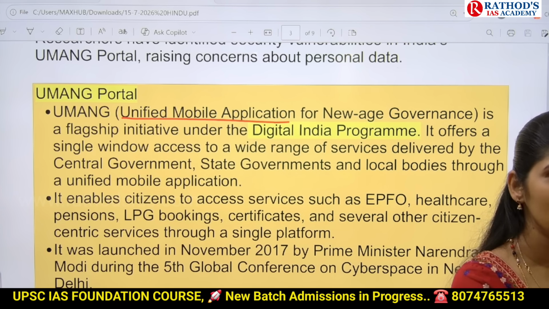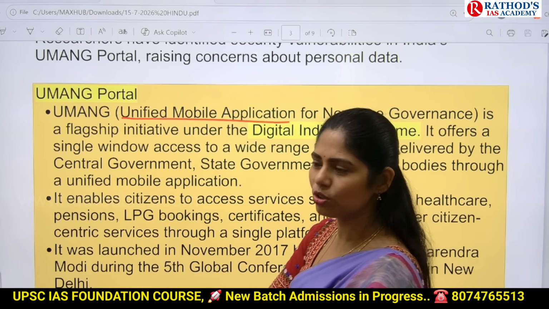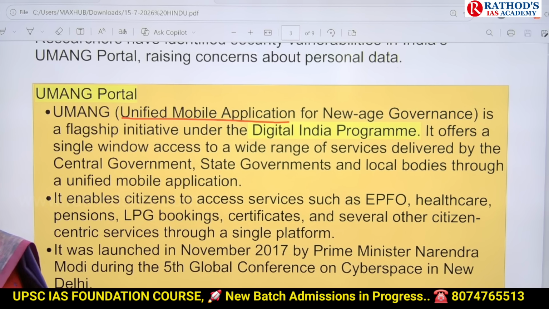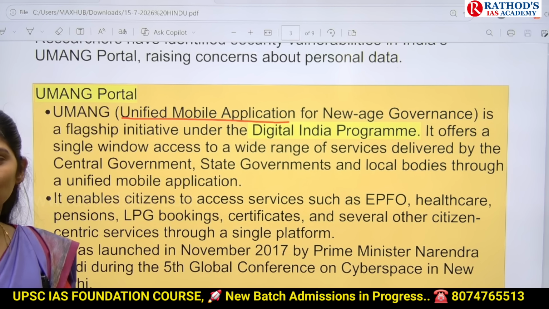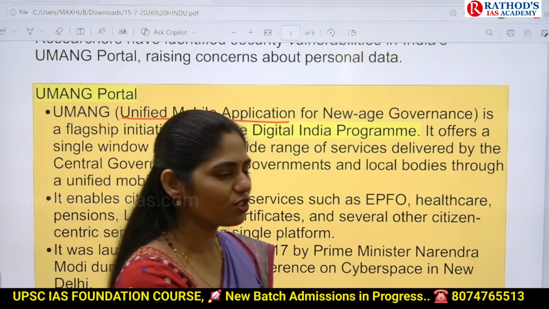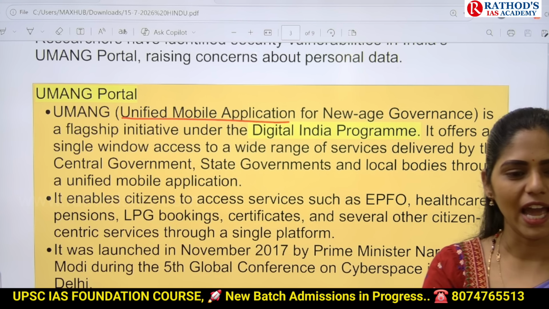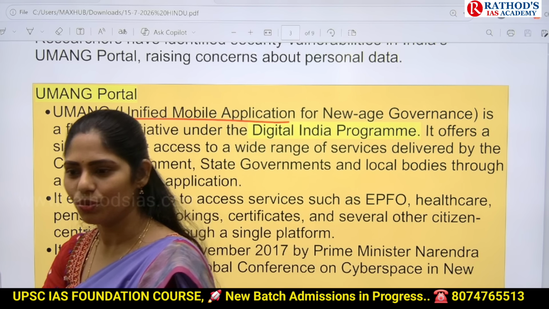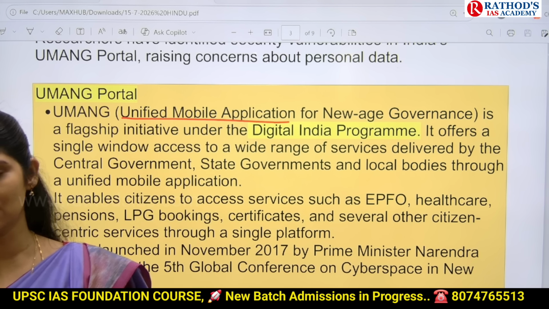So what is Digital India about? They want to remove paper and ensure everything is computerized. That is part of the Digital India program. Why do we want to go for computerization and online storage of data? What is the reason? To reduce corruption, to enhance efficiency, to increase public service delivery, right? So all this comes under e-governance.